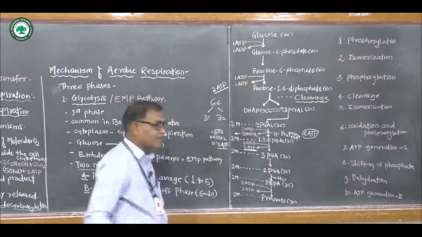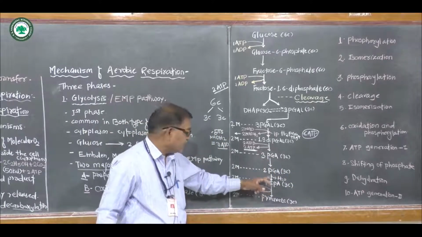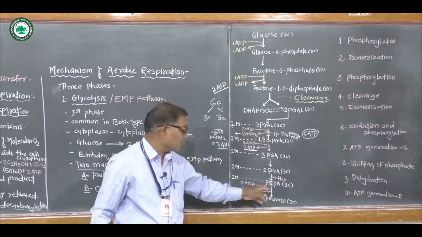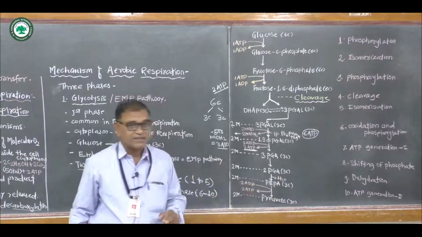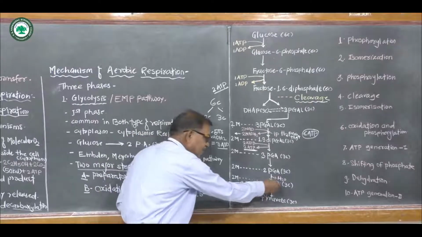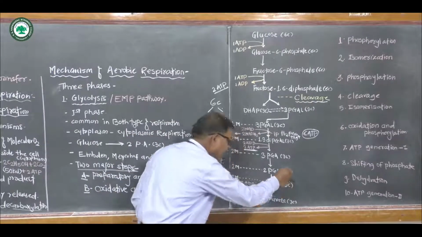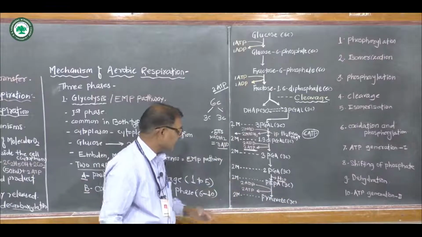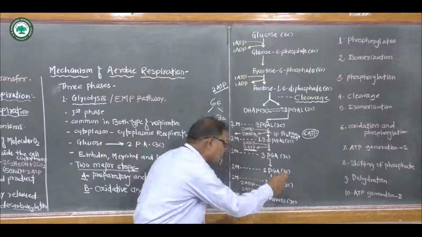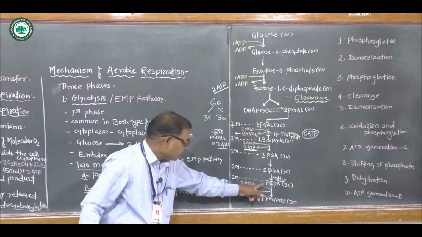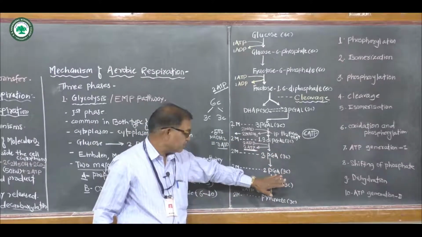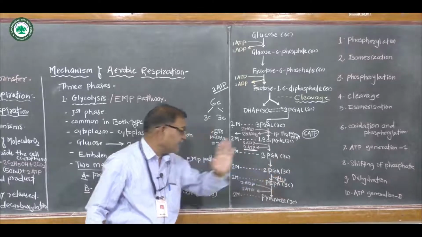Now next, 2 molecules of 2-phosphoglyceraldehyde, 3 carbon compounds, are dehydrated, meaning the water molecules are removed, to form 2 molecules of phosphoenol pyruvic acid with the help of the enzyme enolase. Dehydration means releasing water molecules. How much? 2 water molecules, 2 H2O, are released, forming phosphoenol pyruvic acid with the help of enolase. This step is called dehydration.